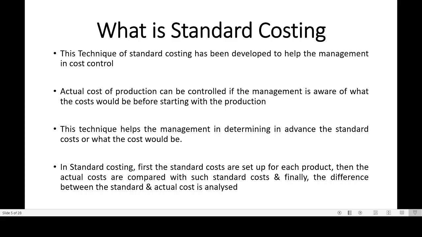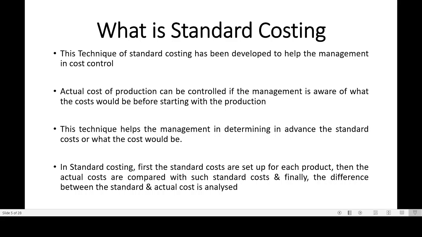So this is one of the techniques or tools of cost accounting which helps us in cost control. How does it help us in cost control? Because of standard costing, you plan out the activities. It helps in planning.